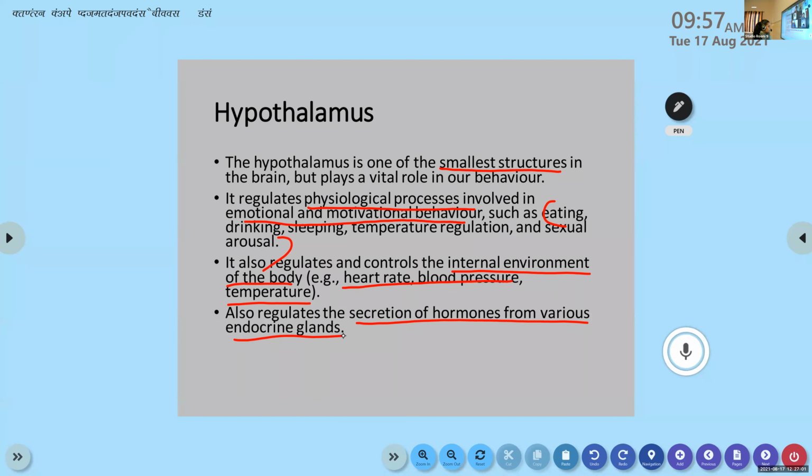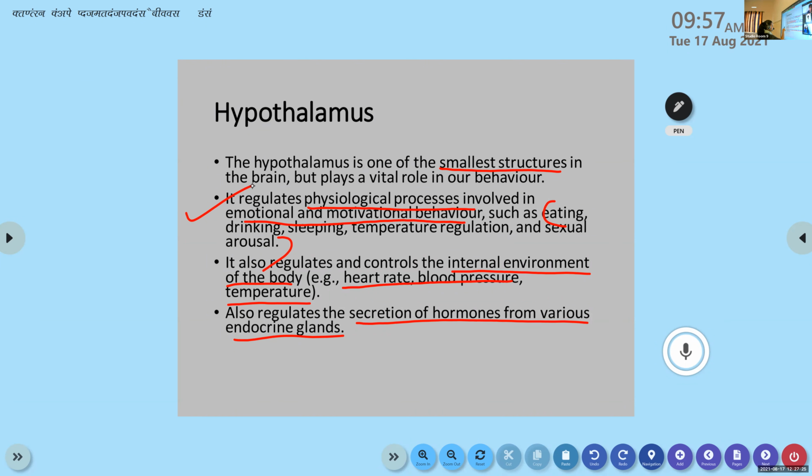Also regulates the secretion of hormones from various endocrine glands. So even though this is a very small structure in the human brain, it has a vital role. It has a very important role in our total functioning. One main point is the physiological processes, like eating, sleeping, temperature regulation, and so on.